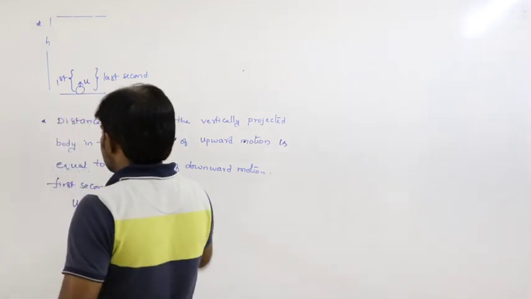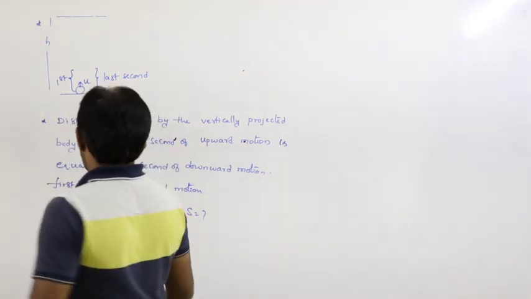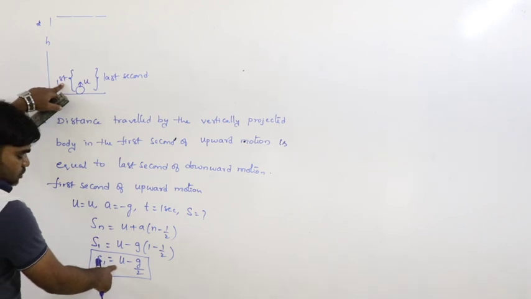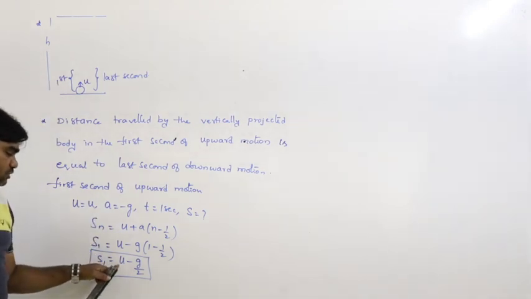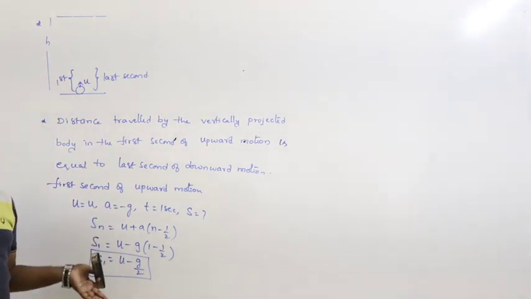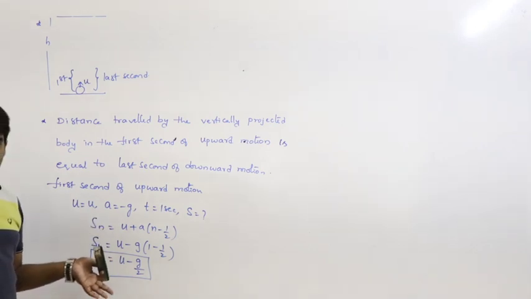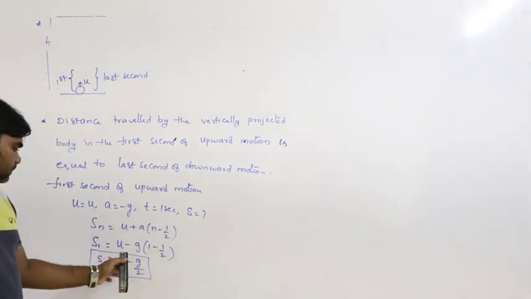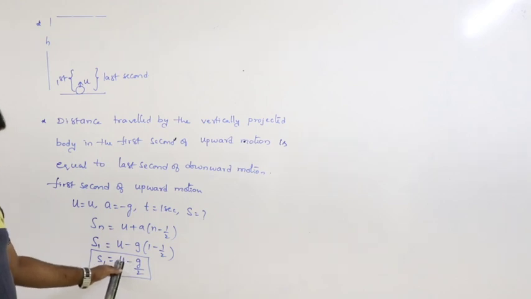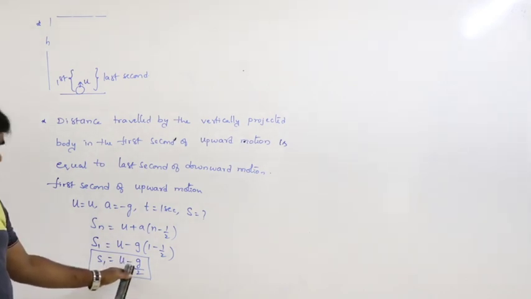Without knowing the velocity of projection, it is not possible to calculate the distance or time, whatever it is.